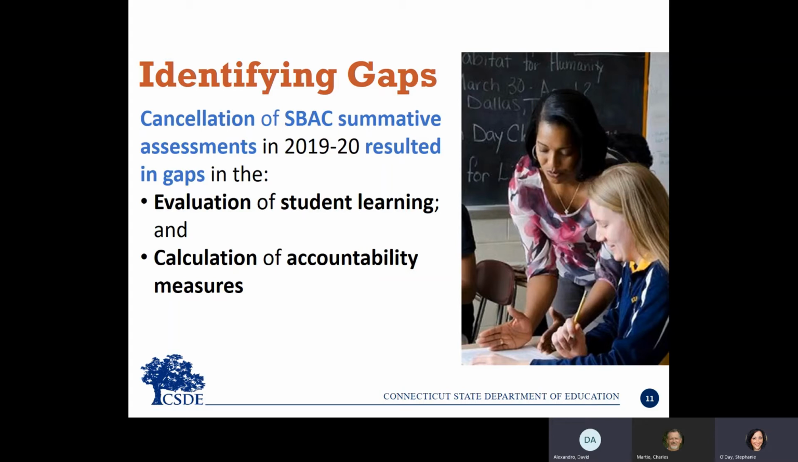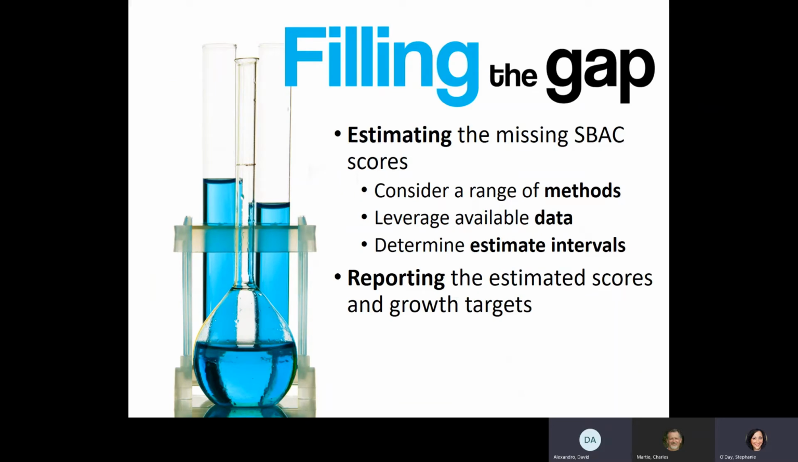Still, in the performance office at the State Department of Education, we sought to address assessment-related gaps. Specifically, we looked to develop a way to systematically estimate the missing SBAC scores to help classroom teachers. As Chuck said earlier, we want to maximize student engagement and learning. During this process, we considered a range of data modeling methods. We leveraged available data beyond SBAC scores, and we accounted for the uncertainty of the estimates. Next, we looked for the best way to report the estimated scores and growth targets.